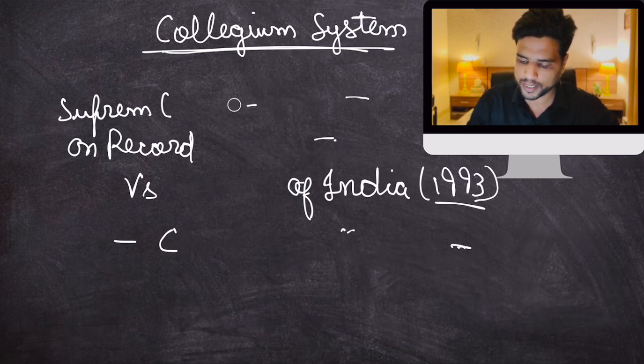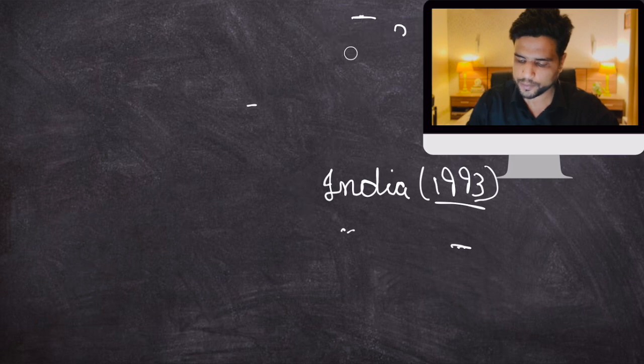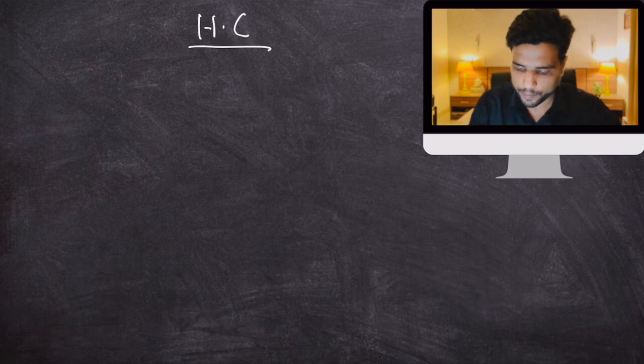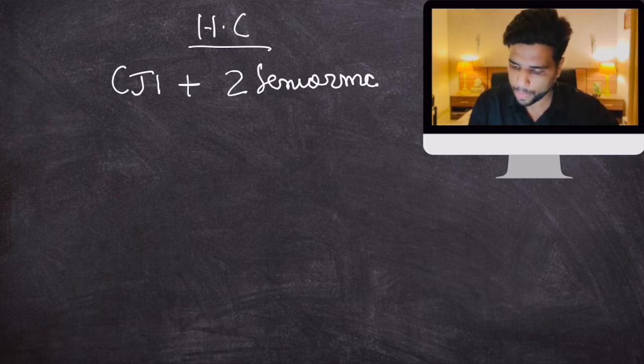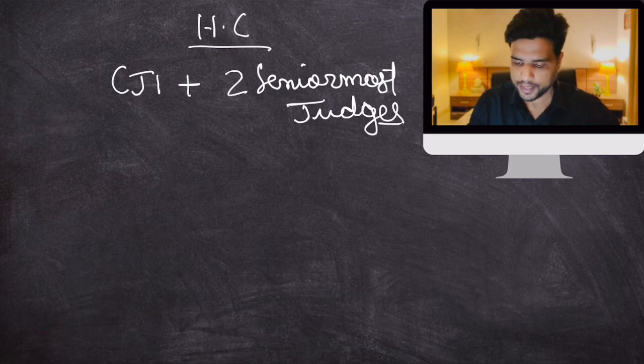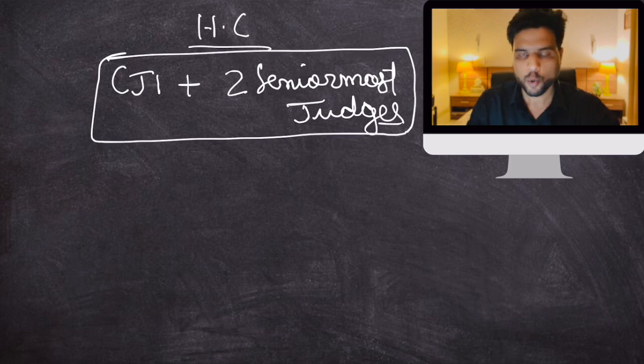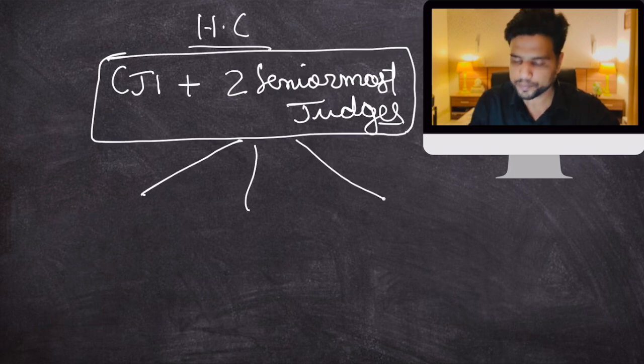Let's talk about that very quickly because it is not that detailed a topic. In the case of High Court, there will be a collegium that has the Chief Justice of India plus 2 senior-most judges. Now this time there are 2, not 4. This collegium will consult a few people. They will consult other Supreme Court judges, maybe some Supreme Court judges that came from that particular High Court.